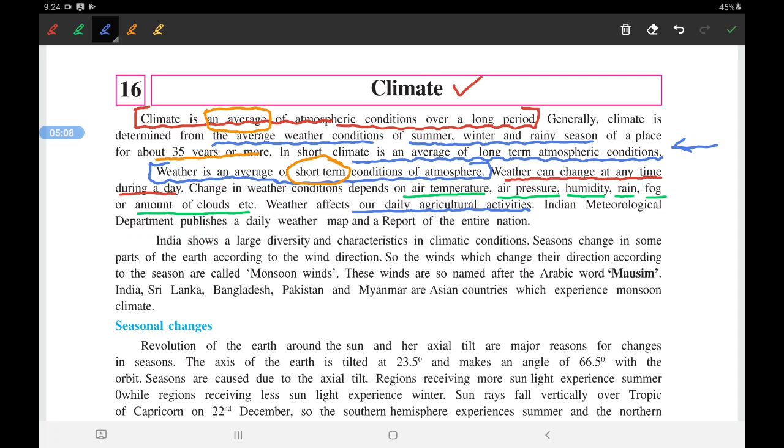Indian meteorology is the science of studying weather. The department publishes a daily weather map and a report of the entire nation in the news. You might have seen this, right? There is the daily weather report, which tells us which places will get rain, what will be the condition, what will be the highest temperature, lower temperature. All these things are mentioned in the daily report published by the meteorological department.